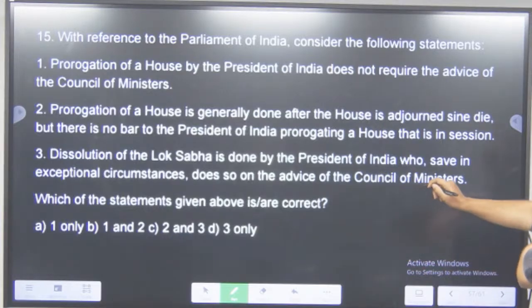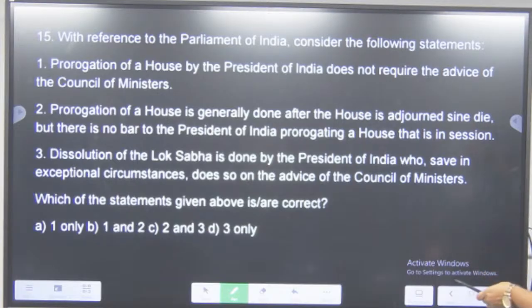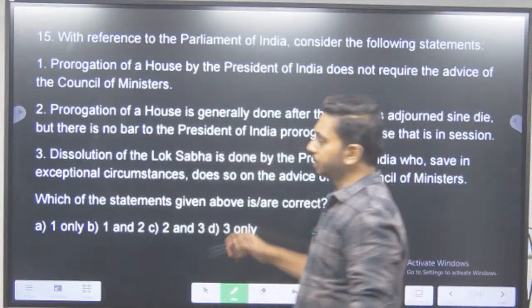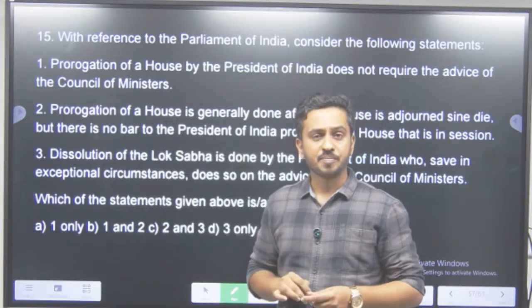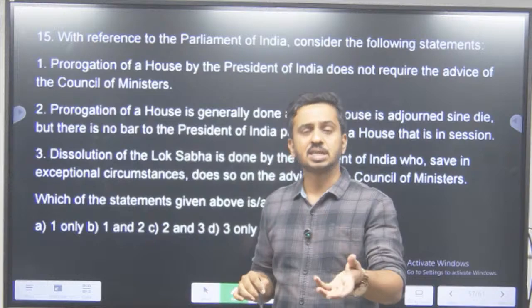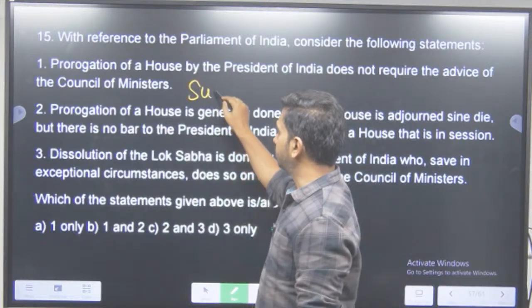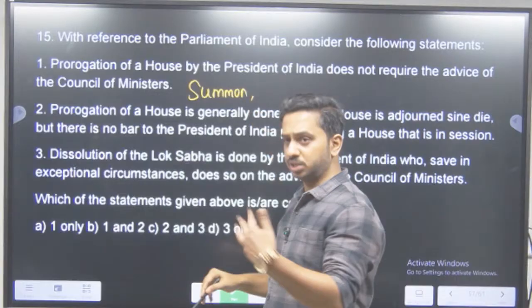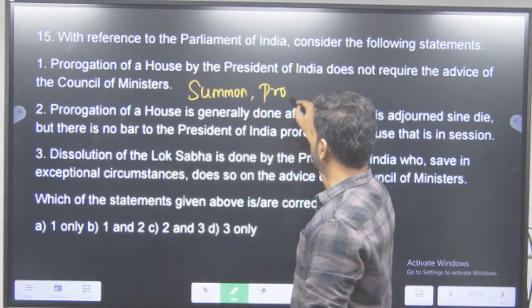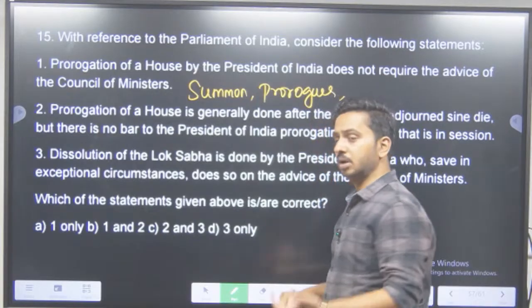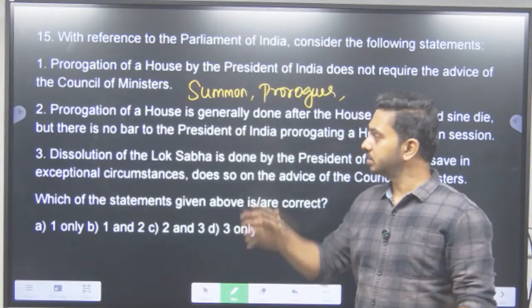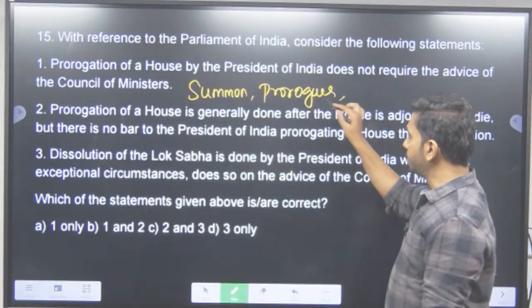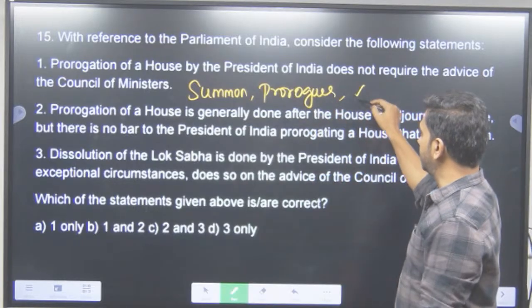Prorogation of a house by the President of India does not require the advice of the Council of Ministers. Now, can the President of India prorogue the house? We say that President is part of the Parliament. Why do we say that? Because he does certain duty. What does he do? He summons the house. That means calling the house into session. He prorogues the house. That means he will end the session. We have 3 sessions. Budget session, monsoon session, winter session. Starting and ending them is the President's responsibility. He prorogues the house, summons the house, he dissolves the house.